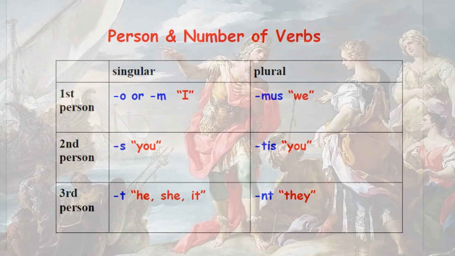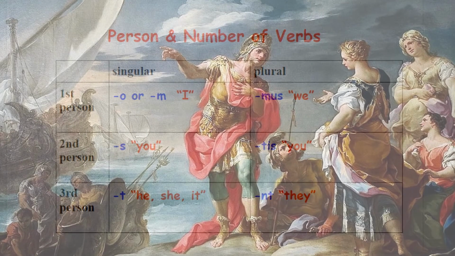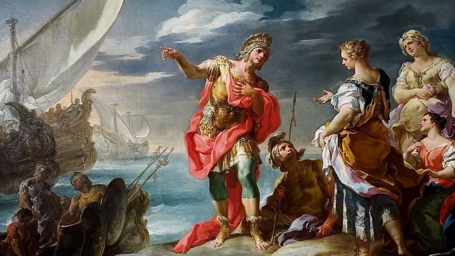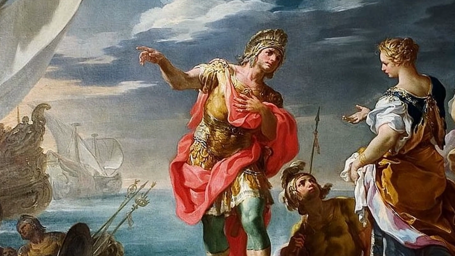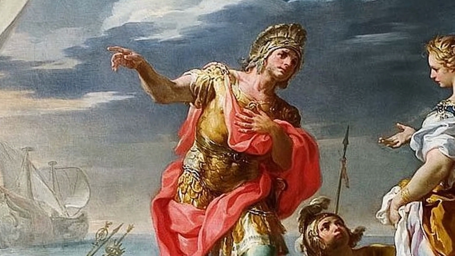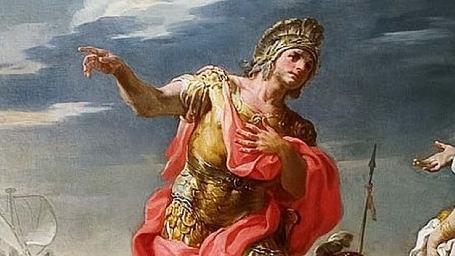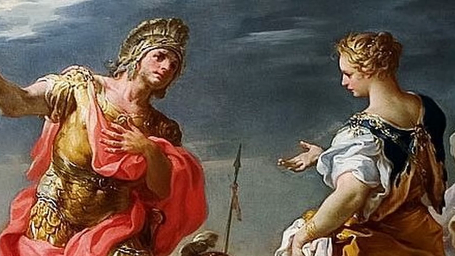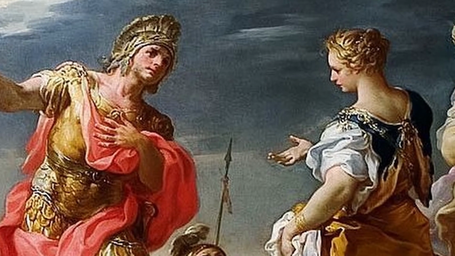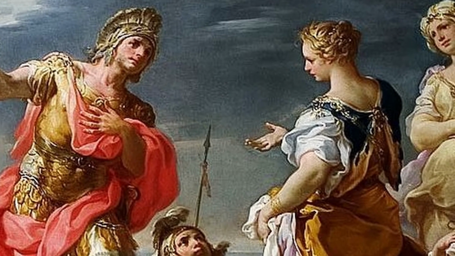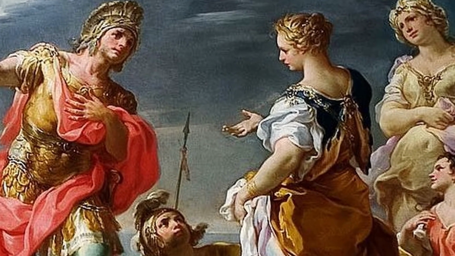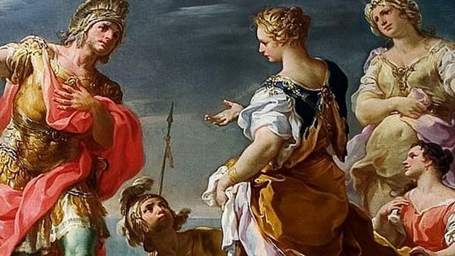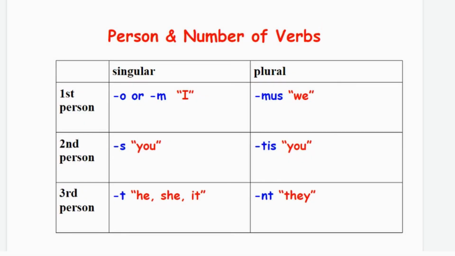It helps if we think of the three persons of the verb as, or if we picture verbs taking place in a conversation. The first person is speaking of himself, herself, or themselves. I am doing this. We were doing that. The second person is the person that the first person is speaking to. You are doing, you are seeing, you heard. That's the second person. The third person is anybody else who's not part of the conversation, who's not the speaker or the speaker being spoken to. He, she, it, they, whoever it is, that's the third person. And that may help us understand that a little bit.